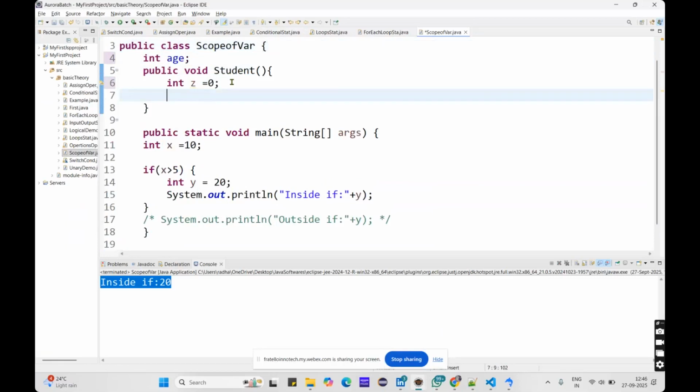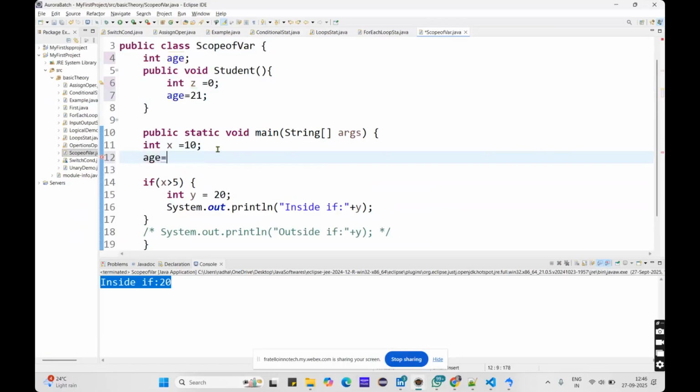So here in a non-static method I can write age equals 21, and it's not showing me an error. But when I use age equals 34 in a static method, it gives me an error. Instance variables can be accessed by non-static methods only. They cannot be used in static methods. And we have class variables also.